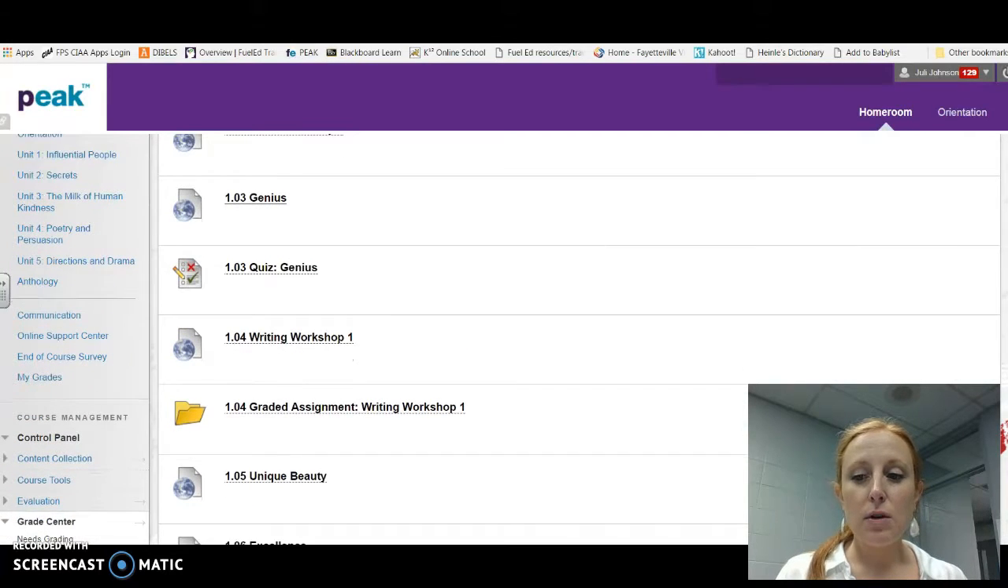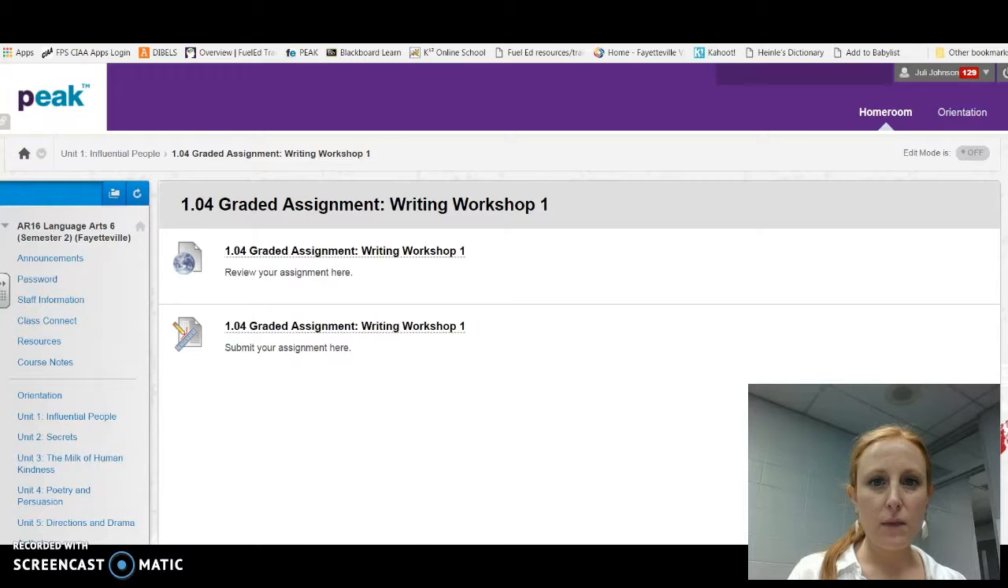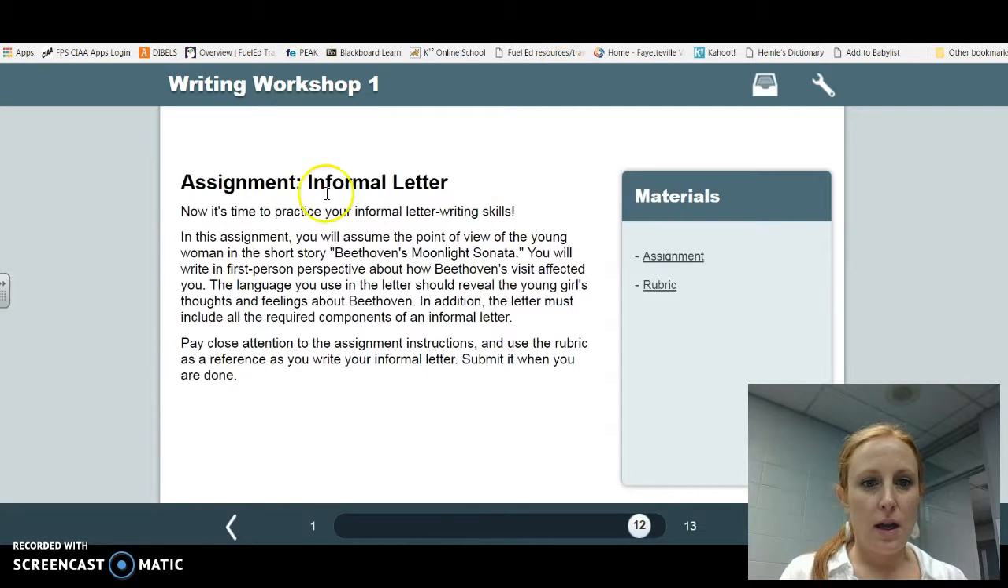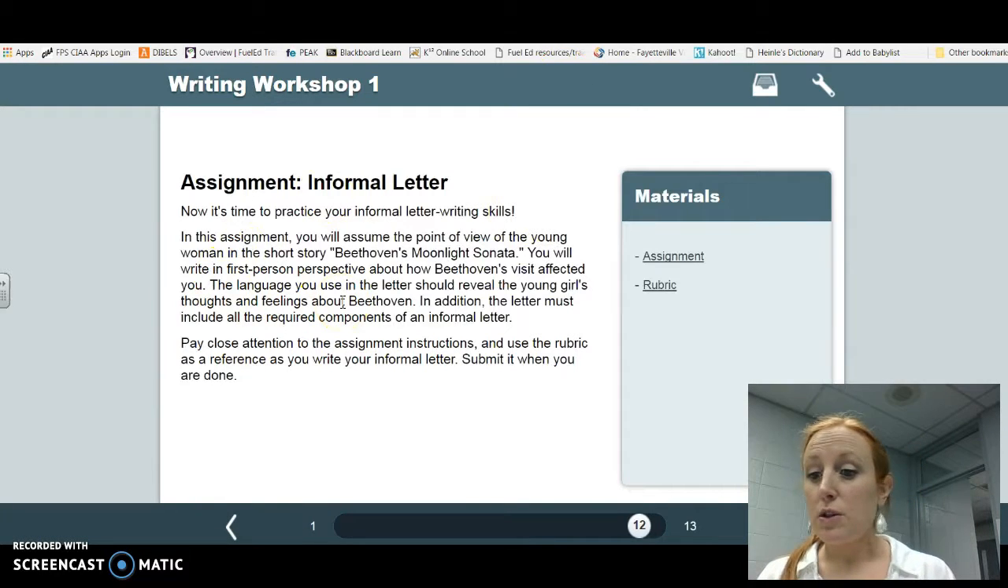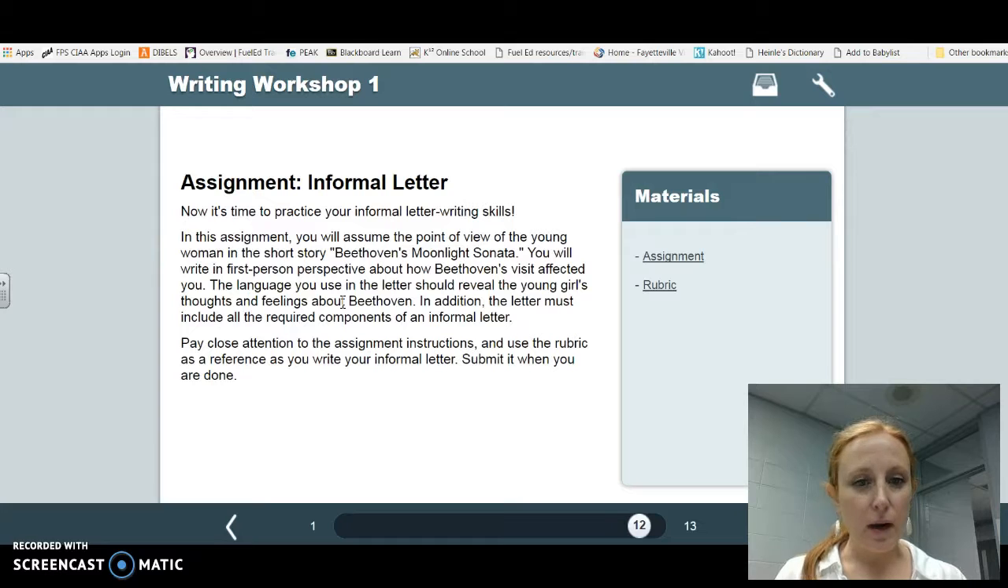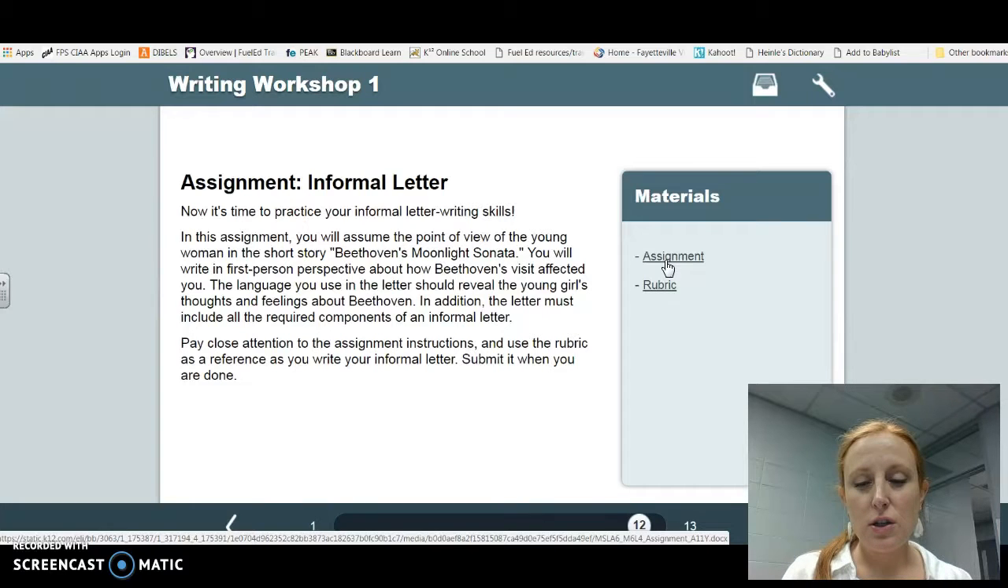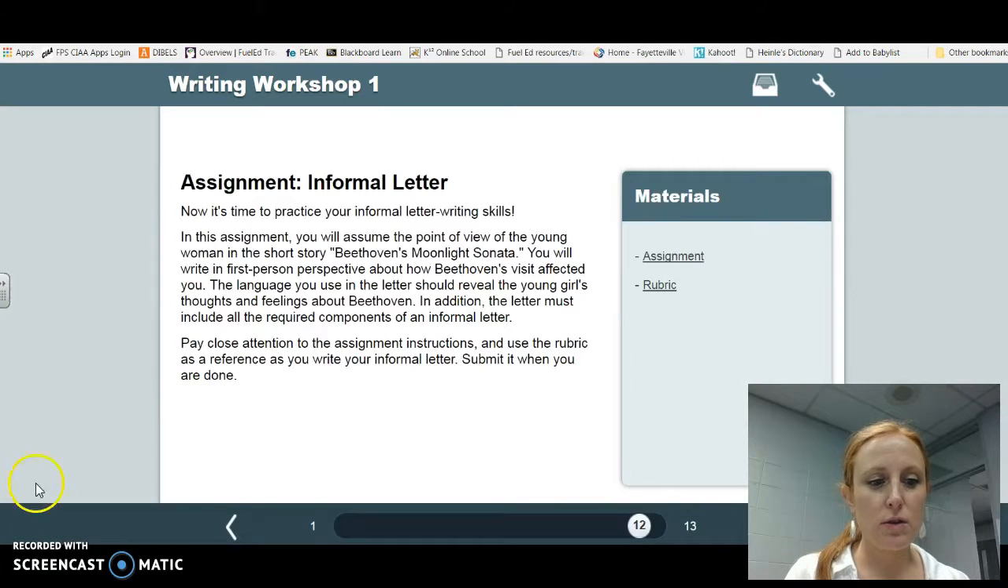Anytime you're going back to a graded assignment, the first step is to click on the graded assignment and let it take you to the directions. You're going to click on the directions for this activity. It's asking you to write an informal letter, which is what you shared with me, so you're already aware of that. You also should click on the assignment because it's going to give you a little bit more about the directions. It'll send it to the bottom of your screen.